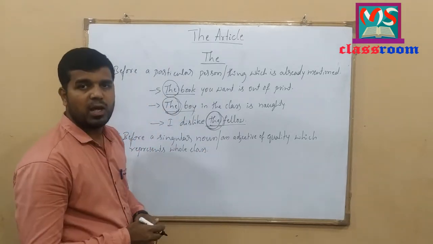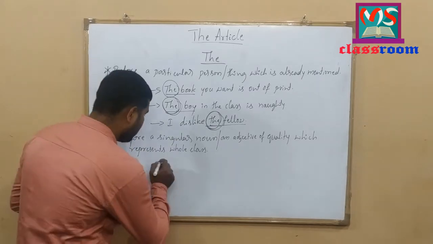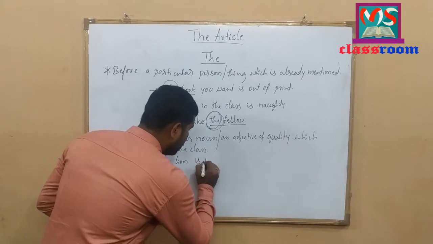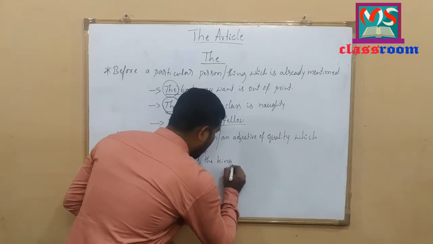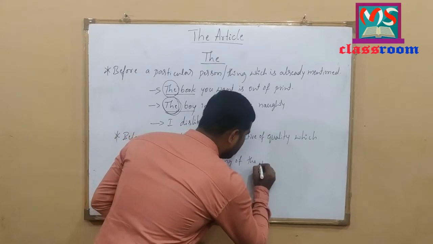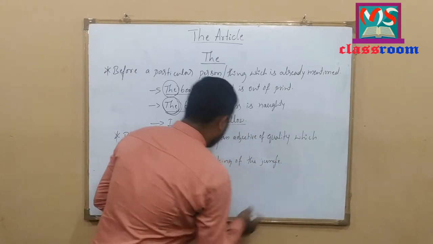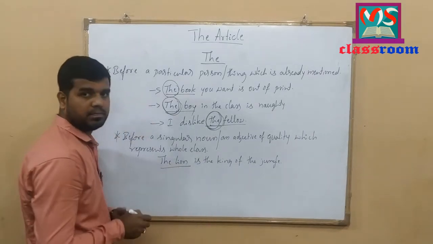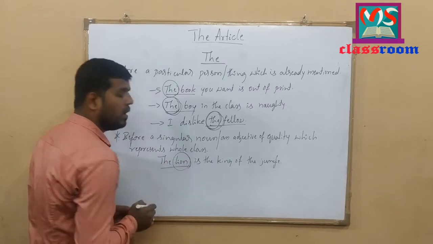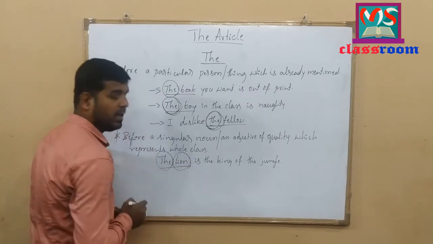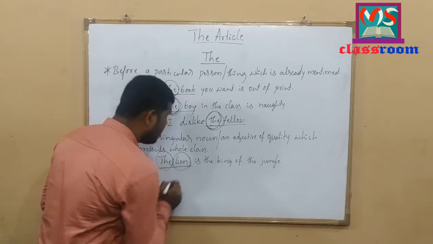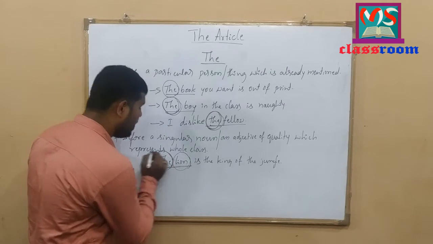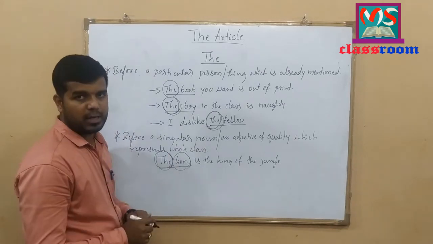To understand this concept, let me write some examples here. The lion is the king of the jungle. Look at the example here. The lion is the king of the jungle. Here, look at the words the lion. Before the word lion, I have used the definite article the here. Here, the lion represents the whole class of lions. So, I have used the definite article the before lion here.